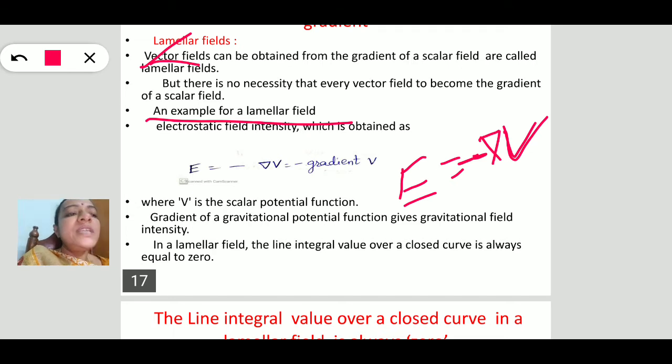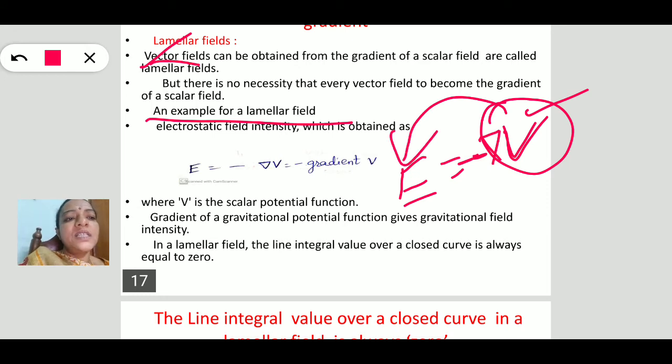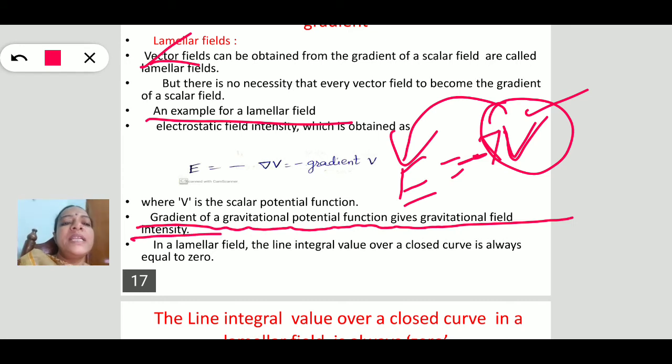Here V is the scalar potential function. If we operate del on this scalar potential function, it converts into a vector, which is nothing but the electric field intensity. Similarly, another example: the gradient of the gravitational potential function gives the gravitational field intensity.